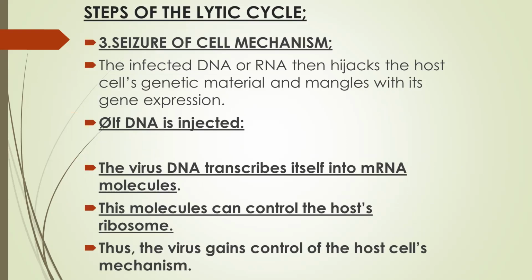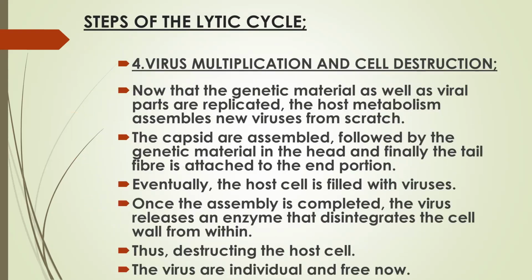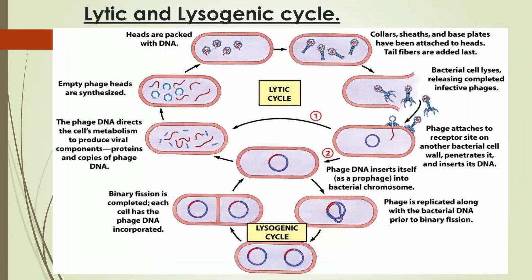This is what I already explained just now, the bacteriophage. Now the lytic cycle, and the diagram of the lytic cycle and lysogenic cycle. Well, there are 2 cycles. This figure is showing two cycles. The upper one is the lytic cycle, and the lower one is the lysogenic cycle. This is the lytic cycle. It starts from here, where the arrow is indicated.